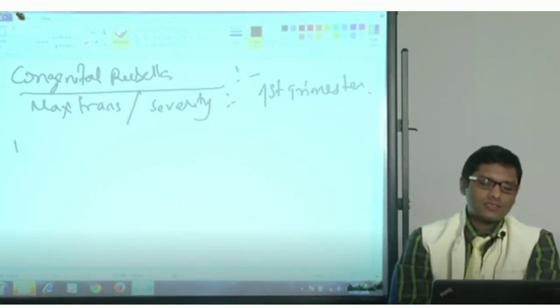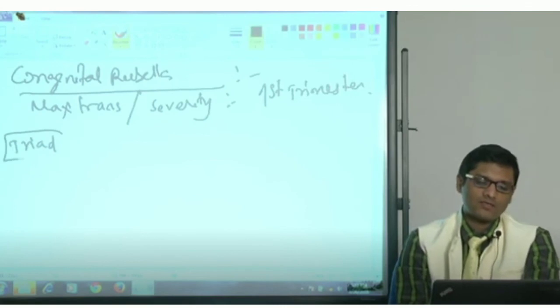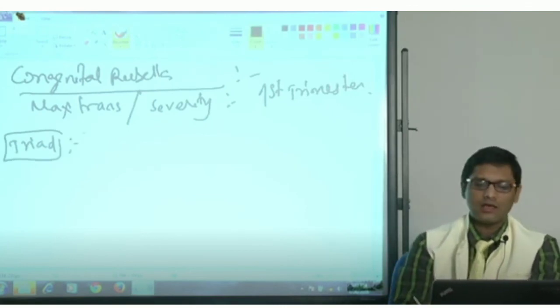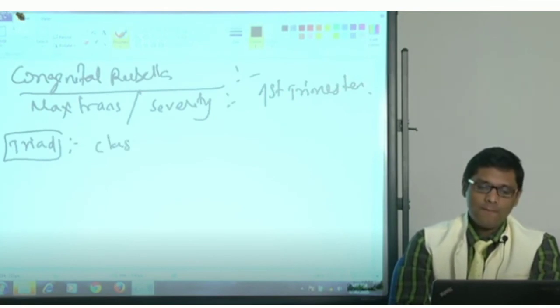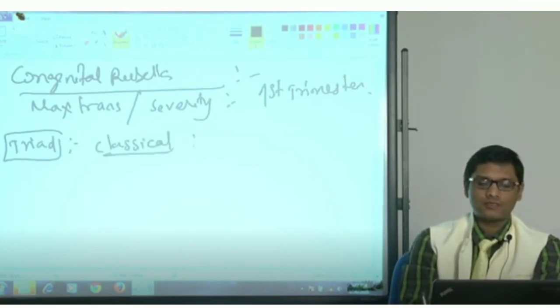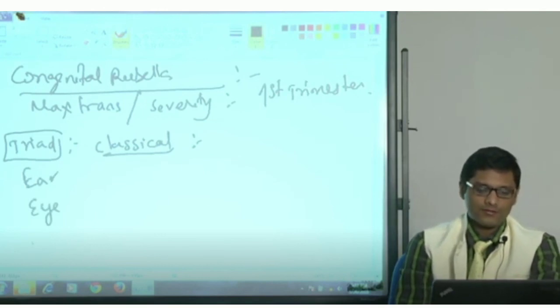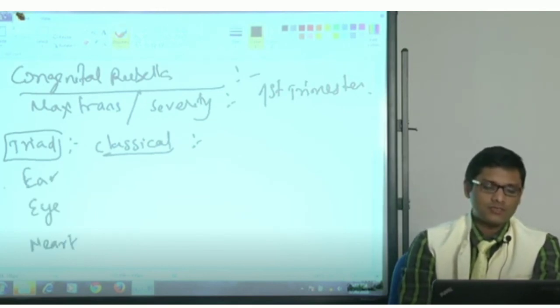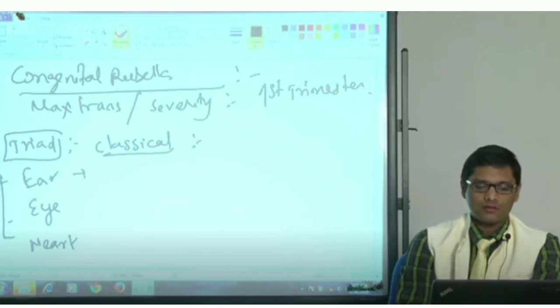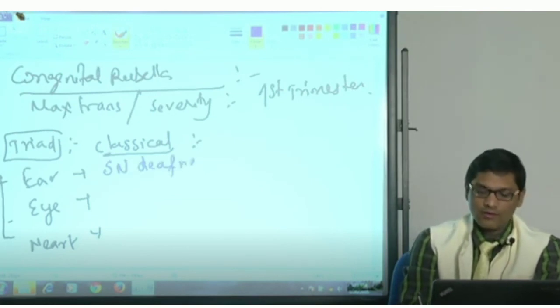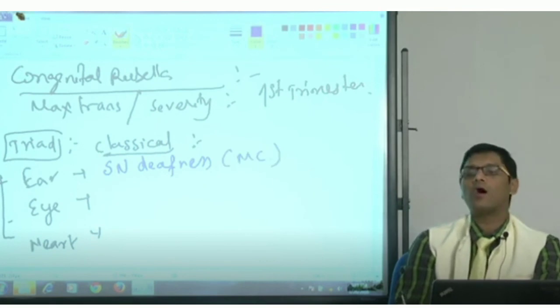If somebody asks you the triad of classical congenital rubella syndrome, it is eye, ear and heart. Among these three, which is the commonest? The most common congenital rubella presentation is sensorineural deafness.